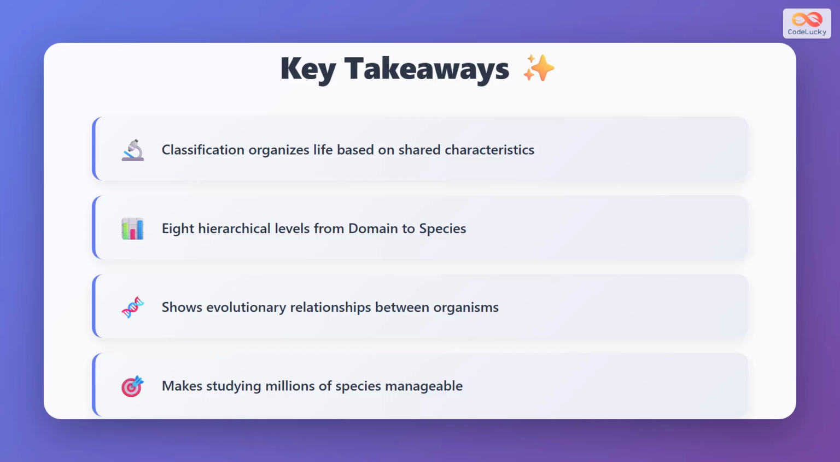Let's review the key takeaways. Classification organizes life based on shared characteristics, helping us understand the relationships between organisms. There are 8 hierarchical levels, from the broad domain level all the way down to the specific species level. Classification reveals evolutionary relationships, showing us how different organisms are connected through common ancestors. Most importantly, it makes studying millions of species manageable by creating an organized system. Understanding classification is essential for anyone studying biology, as it's the foundation for understanding biodiversity and evolution.